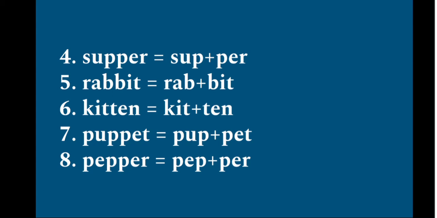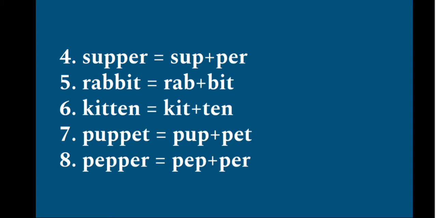Fourth one. Supper. Sup is the first syllable. Per is the second syllable. The fifth one, rabbit. Rab is the first syllable, bit is the second syllable. Look at the sixth one, kitten. Kit is the first syllable, ten is the second syllable.